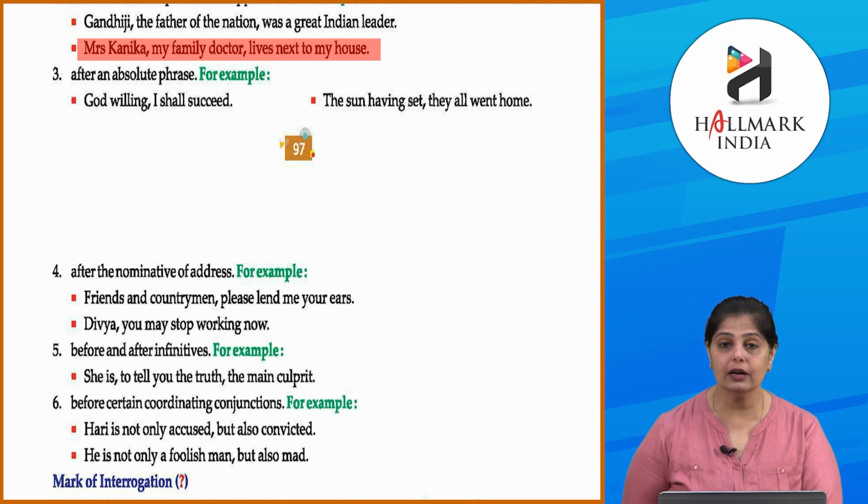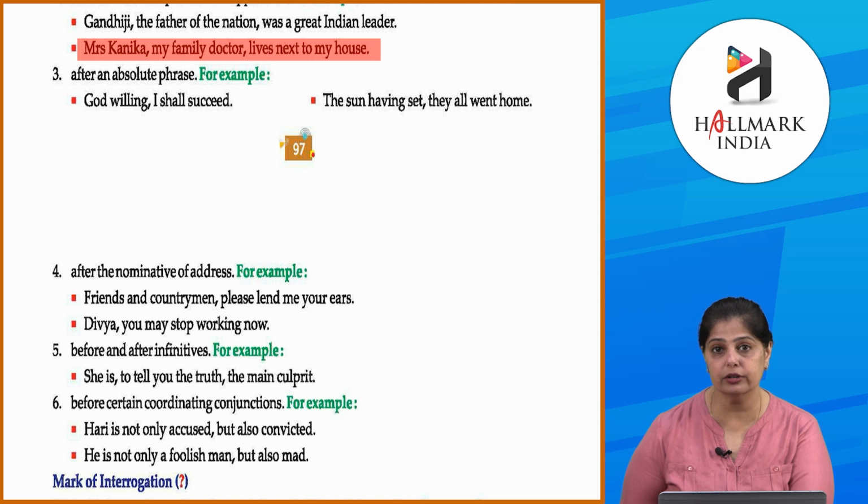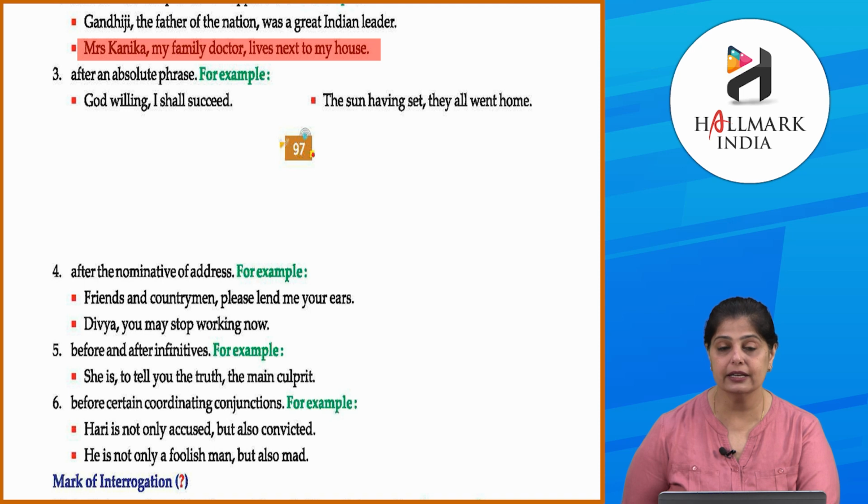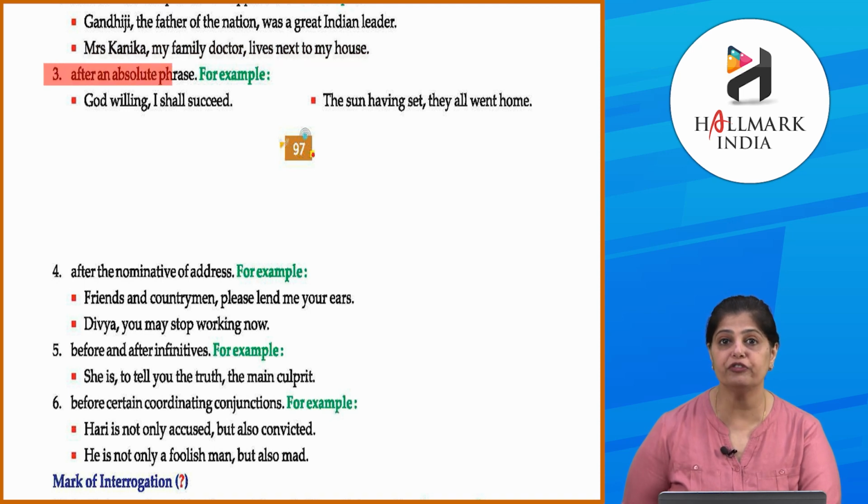Clear? तो गांधी जी, he is also called the father of the nation. Mrs. Kanika, she is also our family doctor. My family doctor lives next to my house.